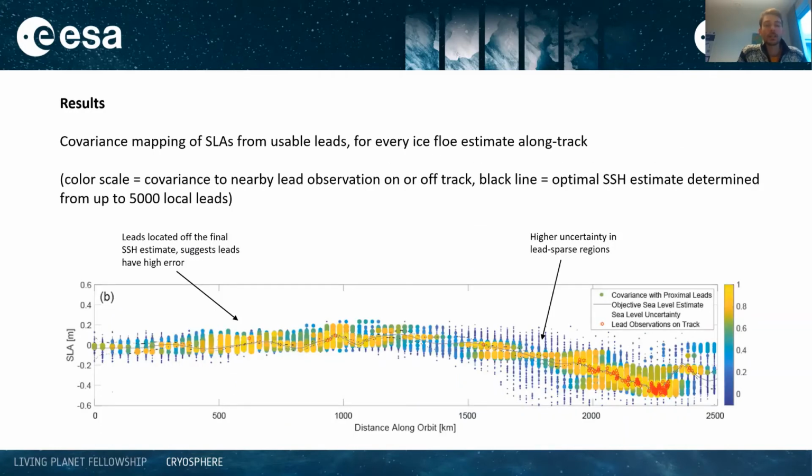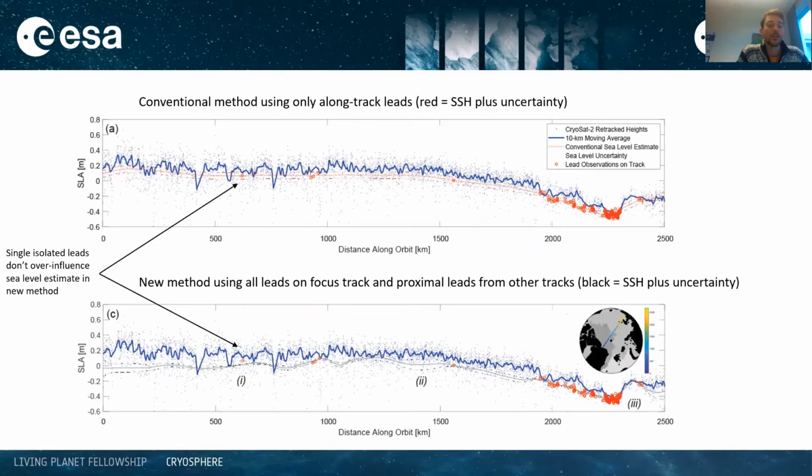So how well does it work? Well, this is the same track as the opening slide. Each point here is a lead from this or another track, with the color scale showing the covariance to the ice floe at that location. The black line is the final determined SLA, and the dashed line its uncertainty. So we can see, for example, the SLA tied to leads on track and higher uncertainty in lead sparse areas. What's clear from a comparison of the conventional and the new methods is the new method resolves much finer detail of the SSH, if it's true, of course.